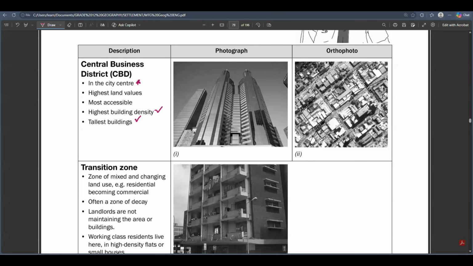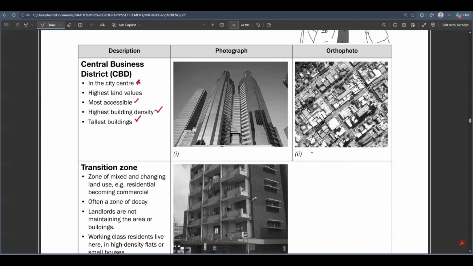And a good thing, it is the most accessible. In fact, the CBD has got the most people, so it is easy to access the CBD because most of the services are found in the CBD. At the CBD, you are going to find taxi ranks. Let's just say you want to commute from Johannesburg and you want to go to Cape Town. Or let's say you're moving from Johannesburg, you want to go to Emalahleni in Mpumalanga. You will have to go and get a taxi at Wanderers, and that Wanderers is found at the CBD.